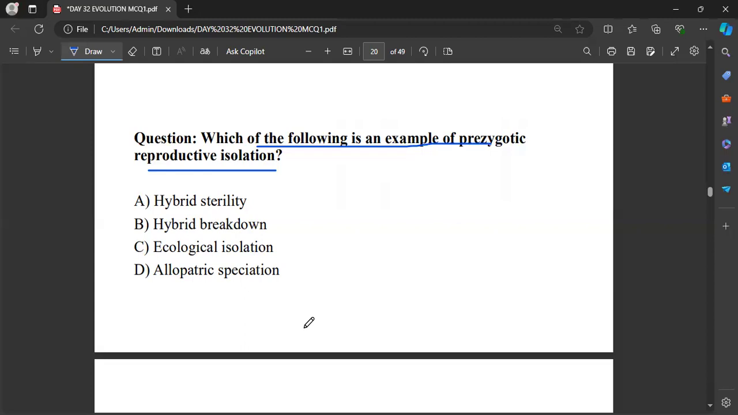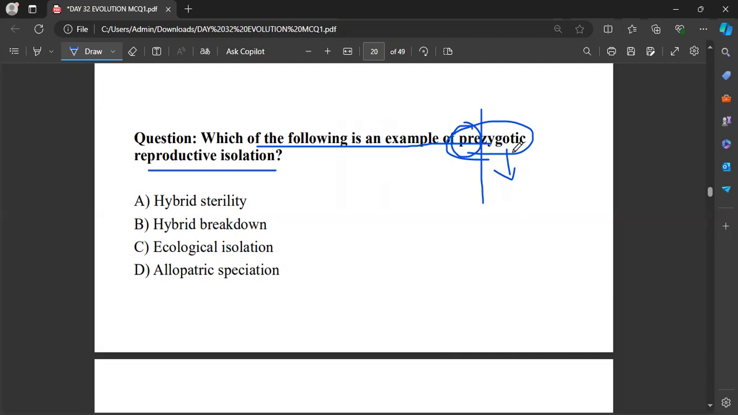What is pre-zygotic isolation and post-zygotic isolation? You should know the terminologies here. Pre-zygotic isolation means that the process of zygote formation has not been completed. The zygote is not formed here, and everything happens before the formation of the zygote.